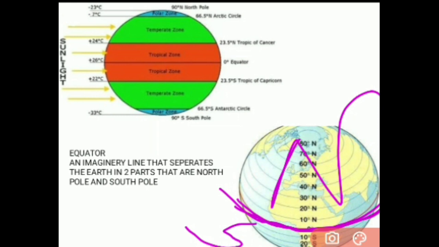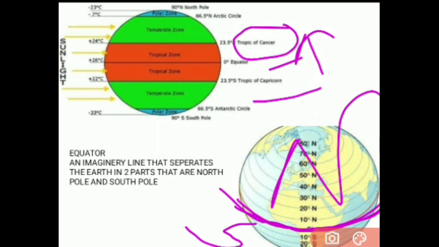So see, this is the equator, and above it, in the north direction at 23.5 degrees north of the equator, this is the Tropic of Cancer. The Tropic of Cancer is located at 23.5 degrees north of the equator, and just below, in the south direction at 23.5 degrees, there's the Tropic of Capricorn. Understand, the area between the Tropic of Cancer and the Tropic of Capricorn is the tropical zone.